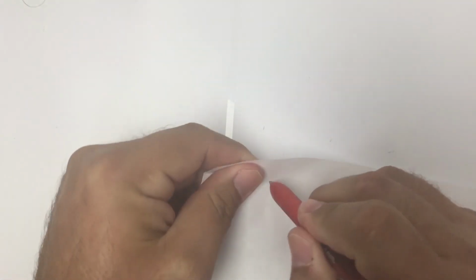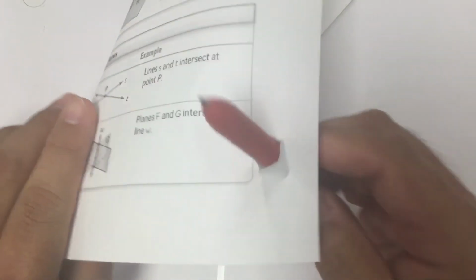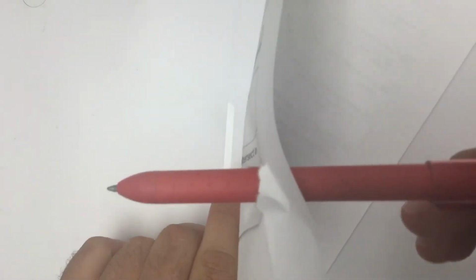Think of a piece of paper, and then you poke a hole through it. Here is your piece of paper. The paper is the plane, and the pin is a line. It goes through this plane. And there can be several different planes. I could stack another piece of paper here and have two parallel planes, which we'll talk about in the Nearpod.